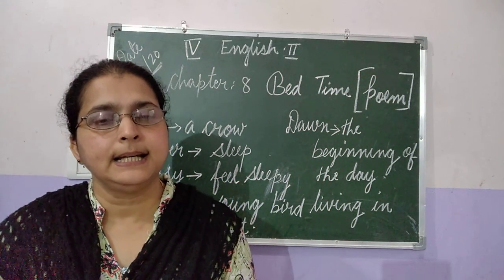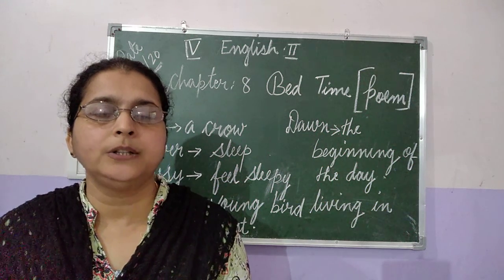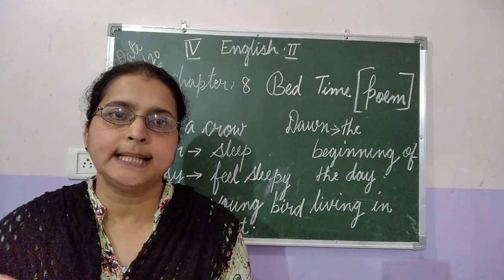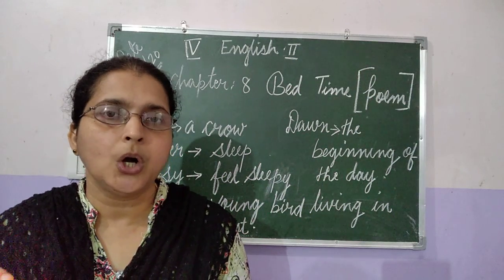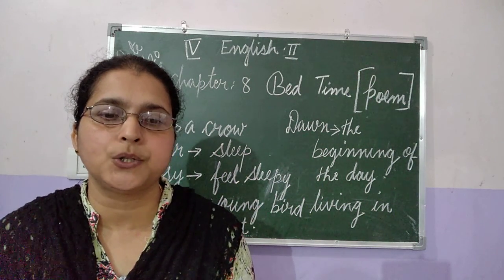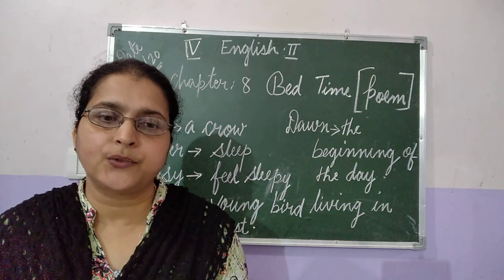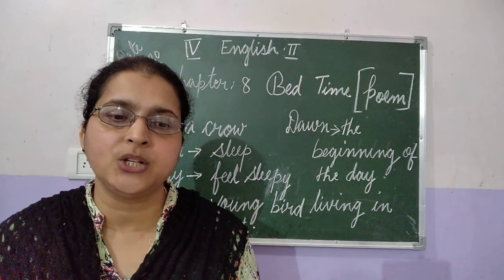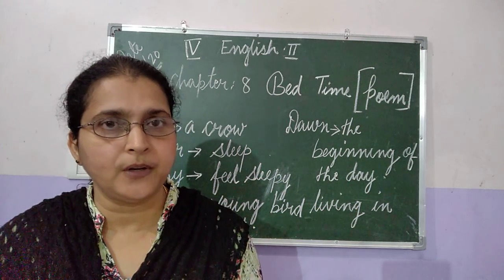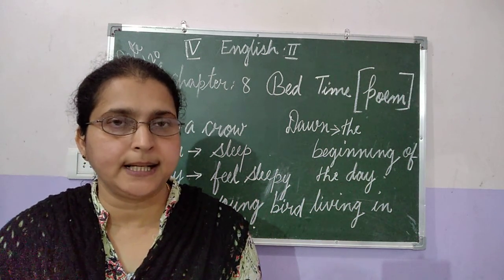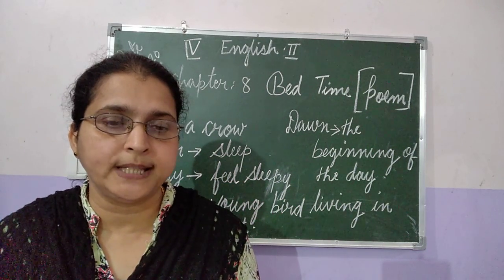The second stanza of the poem tells us that all the flowers are closing their petals in order to sleep. Like daisy, primrose and red rose, all are buried in their good sleep. Some of the flowers have already closed their petals and are in deep sleep. That is what the poem is telling.